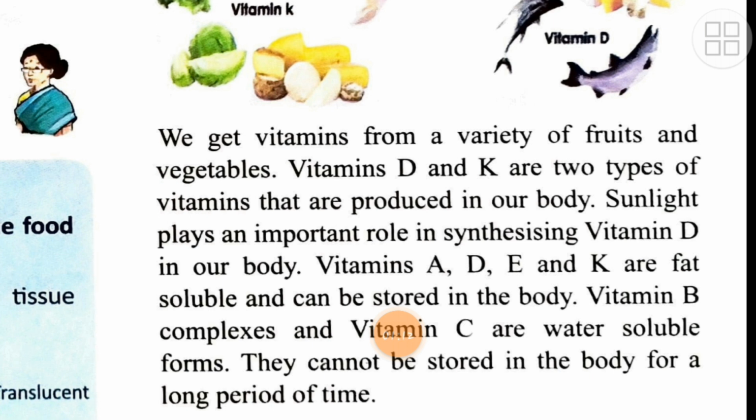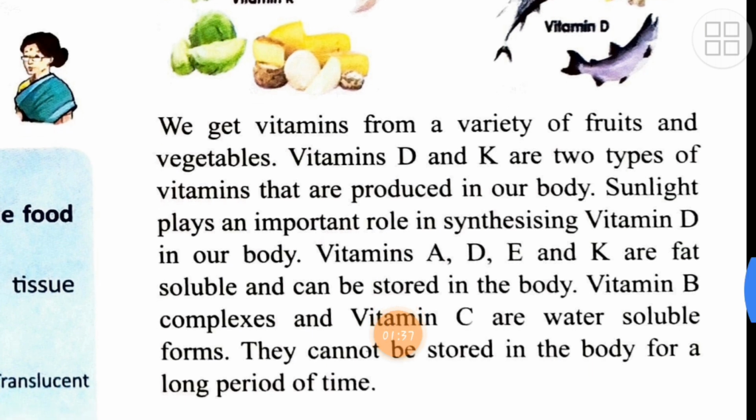We get vitamins from a variety of fruits and vegetables. Obviously, when we are eating green vegetables or fruits, we get varieties of nutrients. Not only vitamins, but we also get carbohydrate, fats, protein, everything. Now, vitamin D and K are two types of vitamin which are produced in our own body. And sunlight plays a very important role in synthesizing the vitamin D which is present in our body.